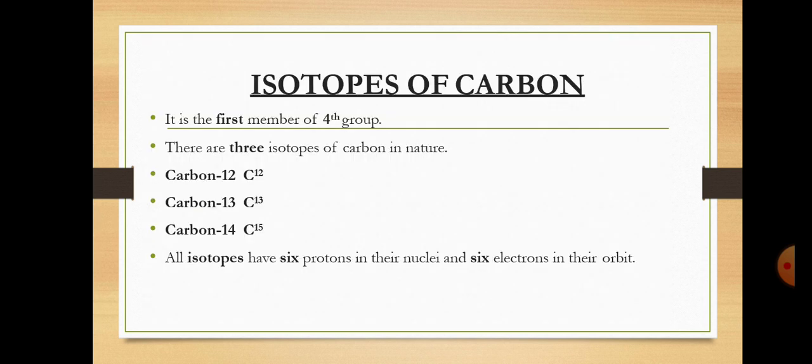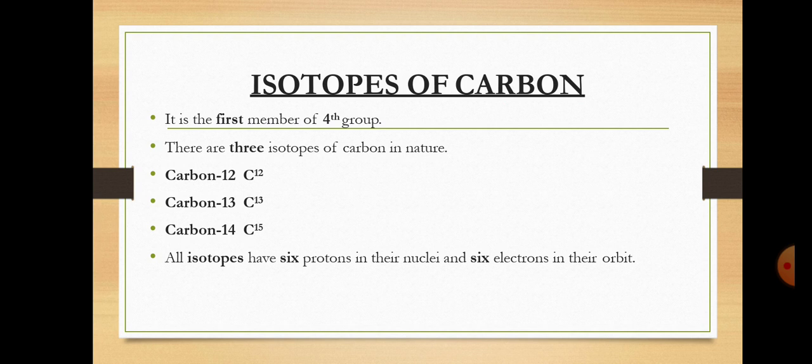Then isotopes of carbon. It is the first member of the fourth group. There are 3 isotopes of carbon: carbon 12, carbon 13, carbon 14. We previously discussed the isotopes of hydrogen: hydrogen 1, hydrogen 2, and hydrogen 3, protium, deuterium, and tritium. Now we discuss carbon 12, carbon 13, and carbon 14.